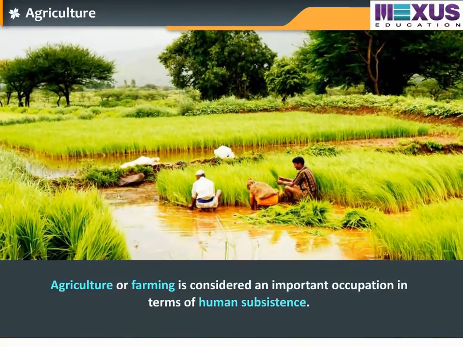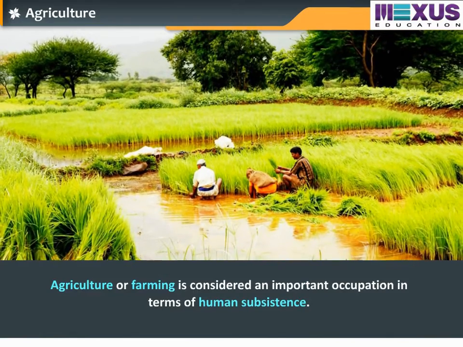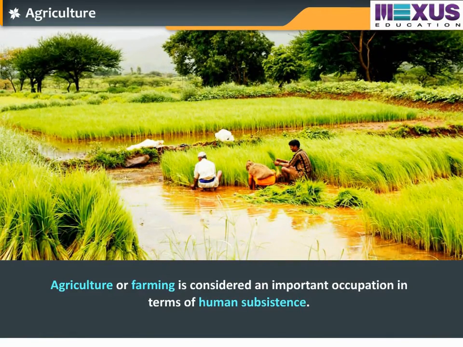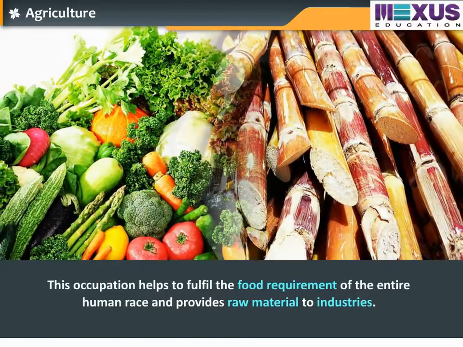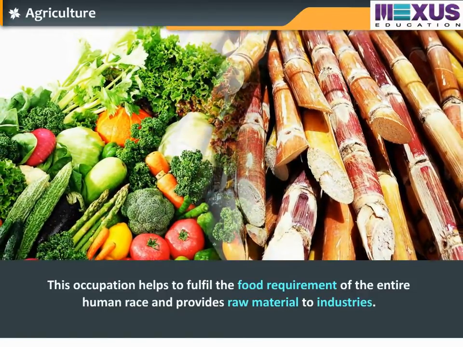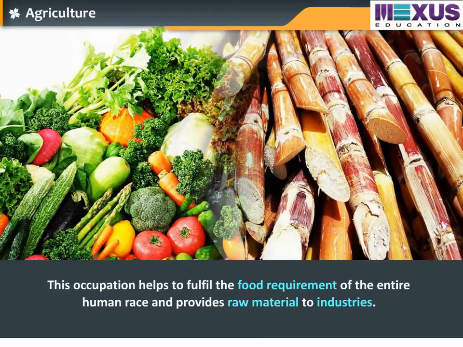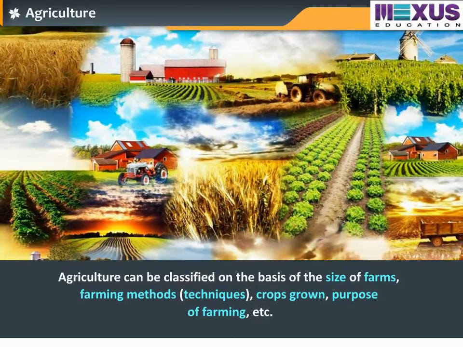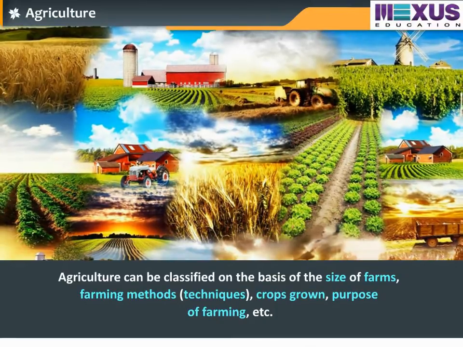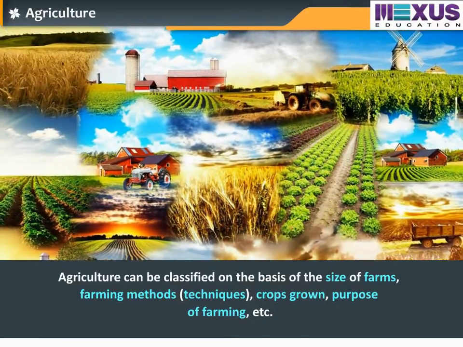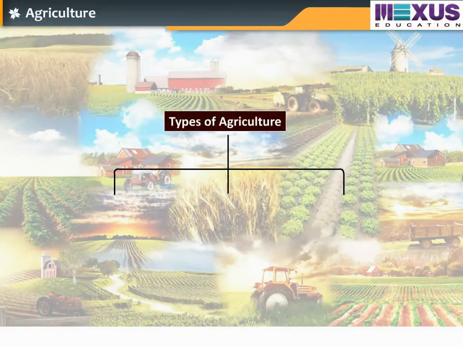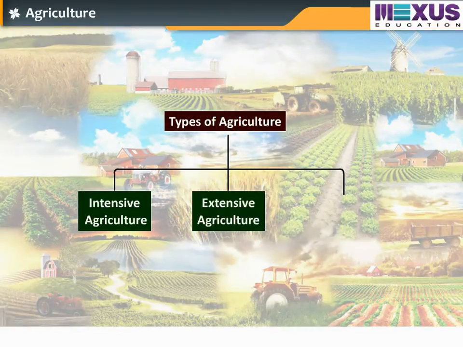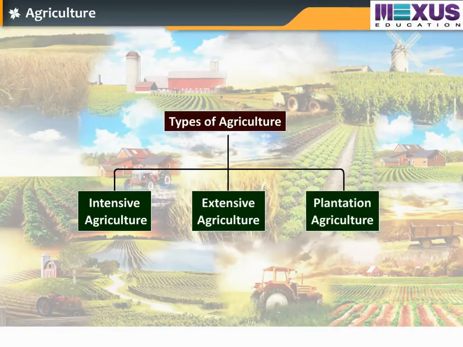Agriculture or farming is considered an important occupation in terms of human subsistence. This occupation helps to fulfill the food requirement of the entire human race and provides raw material to industries. Agriculture can be classified on the basis of the size of farms, farming methods or techniques, crops grown, purpose of farming, etc. These types include intensive agriculture, extensive agriculture, and plantation agriculture. Let us learn types of agriculture in detail.